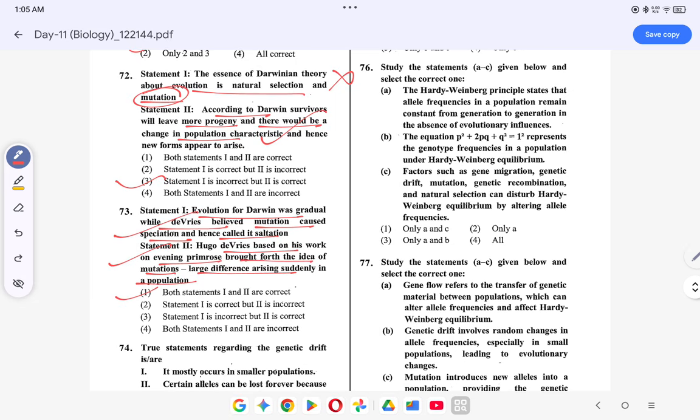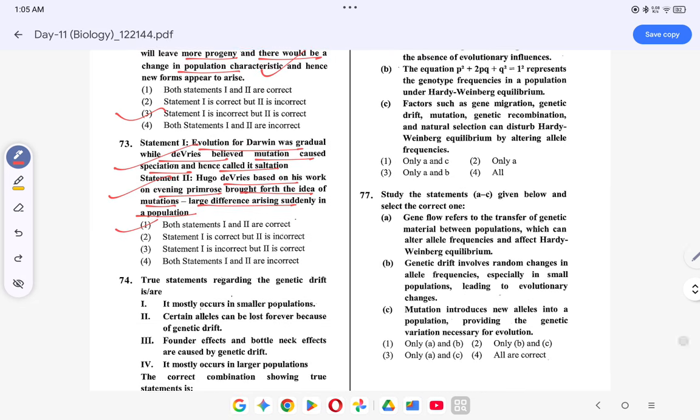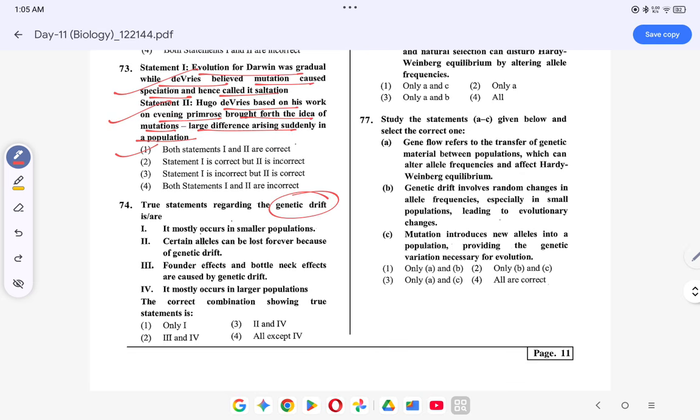Coming to question number 74, statements regarding genetic drift. Mostly occurs in smaller populations. This is correct. Certain alleles can be lost forever because of genetic drift. This is also correct. Founder effects and bottleneck effects are caused by genetic drift. This is correct. Mostly occurs in large population. Not large population, I will always need small population. So this is wrong. So which combination of true statements is it, all except for that.